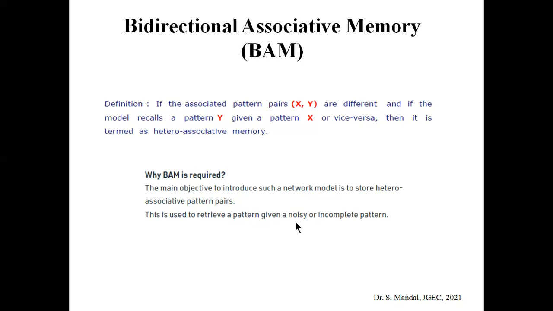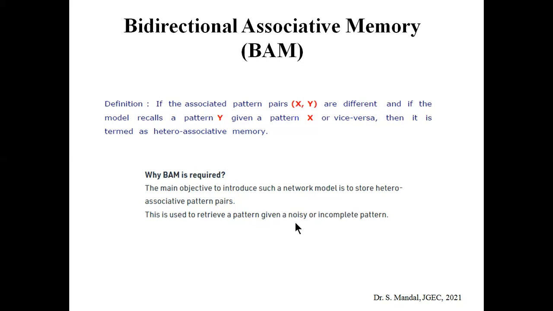In case of auto associative memory, x equal to y, but in case of hetero associative memory, x is not equal to y. In normal hetero associative memory, we can recall y if the input pattern x is given. But in bidirectional associative memory, this procedure can be vice versa.